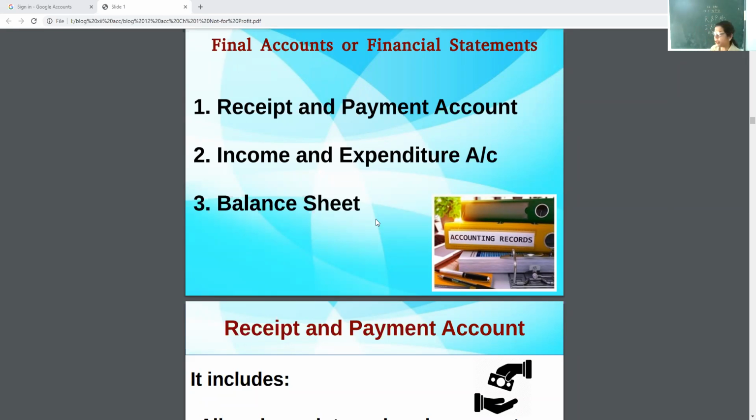Okay, so balance sheet. Now, receipt and payment account is like cash book. Income and expenditure account is like profit and loss. You can correlate that receipt and payment is like cash book, income and expenditure is like P&L, and balance sheet is a little bit different: a profit organization has profits, while an NPO has surplus. A profit organization has net loss, while an NPO has deficit.